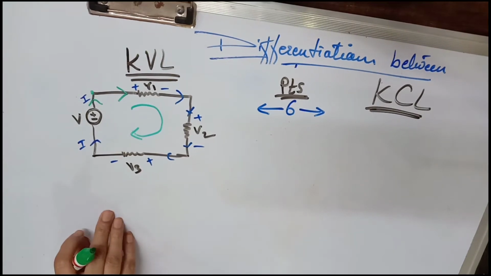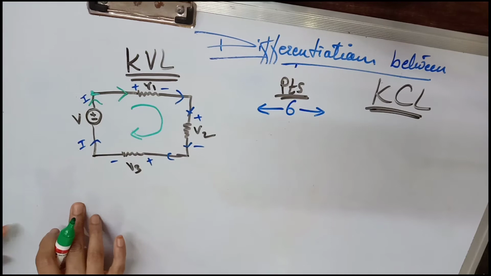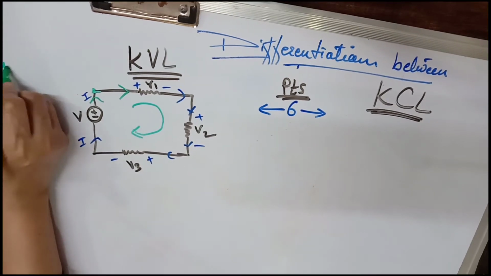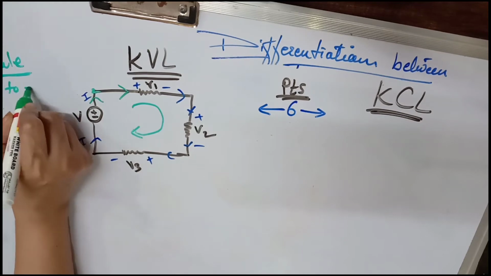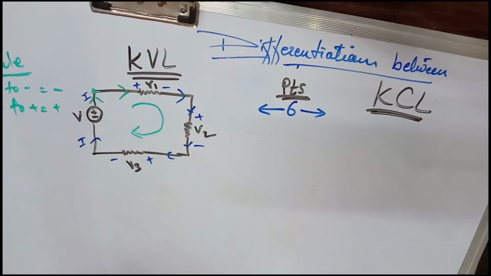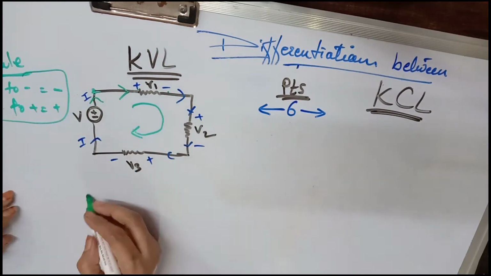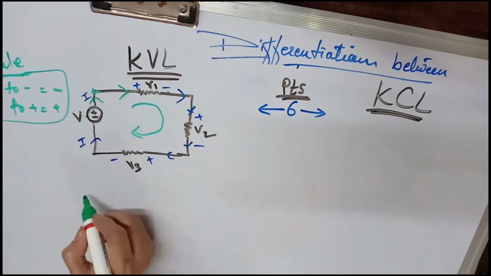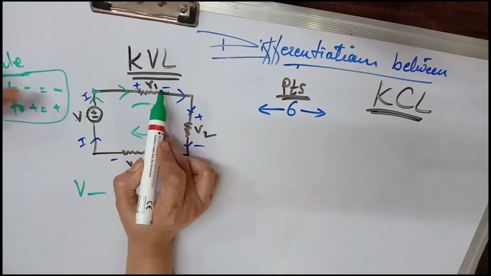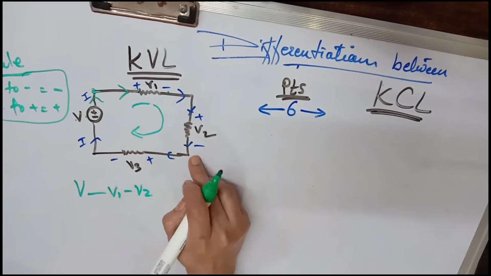Now starting from this point V, as we go, it is from V1 positive to negative. First we will write V because here the voltage is V. So, these are the rules. Now starting from this point, we are taking first V. Then we are going from positive to negative, so we will take negative V1.